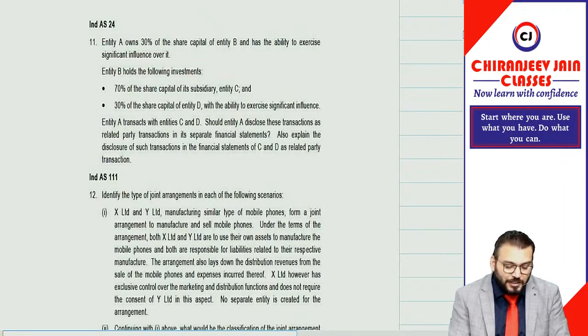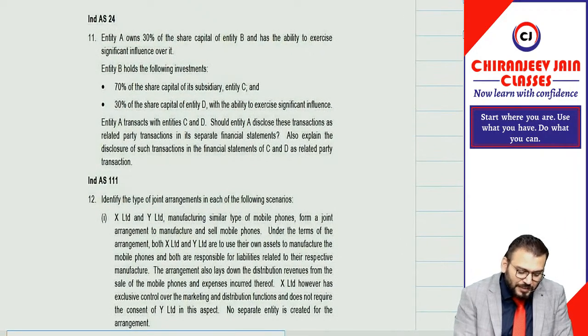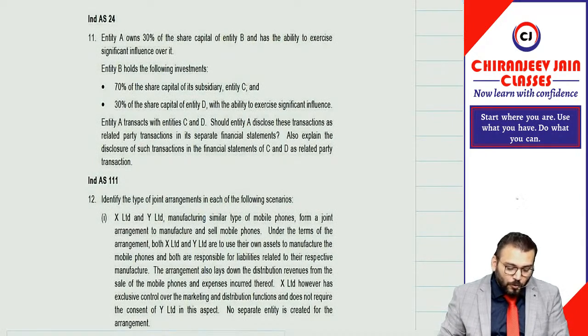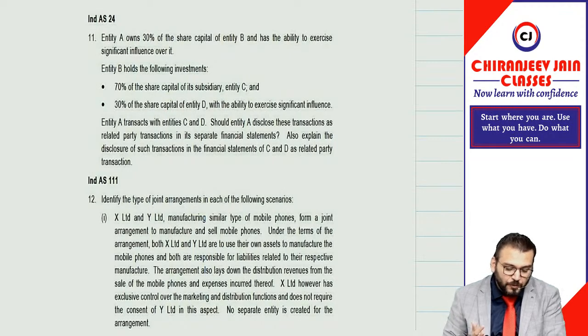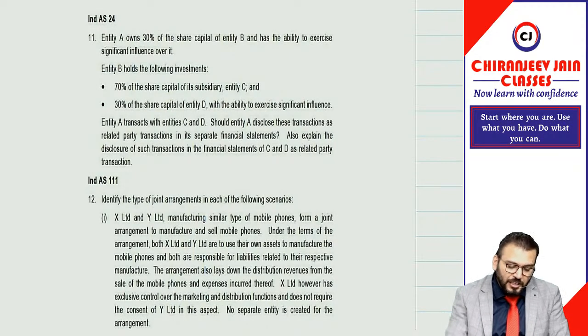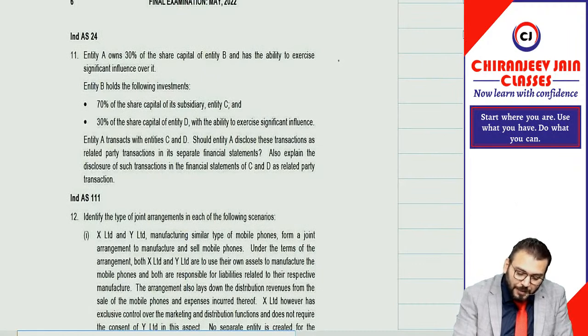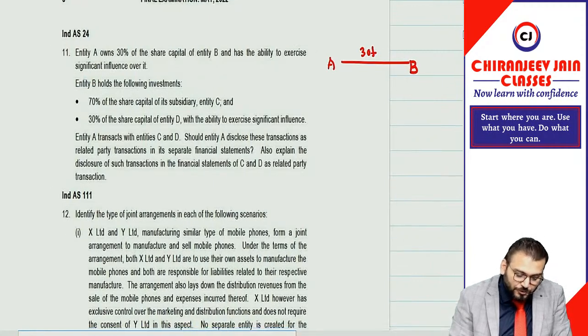That question is related to Ind AS 24. Very simple question. Entity A owns 30% of the share capital of entity B and has the ability to exercise significant influence over it. Means B becomes an associate.